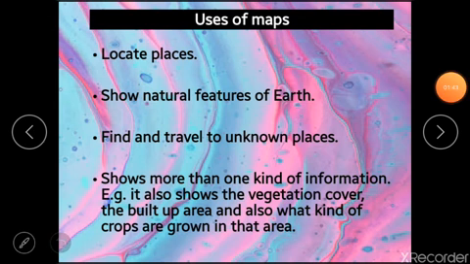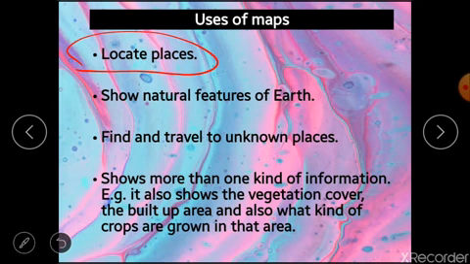Now let's look at the specific uses of maps. First, they help us to locate places. They show the location of continents, countries, states, cities, rivers, etc. We can locate any place on earth with the help of maps. Second, they show natural features of earth.